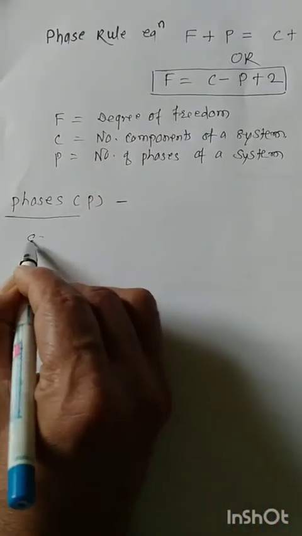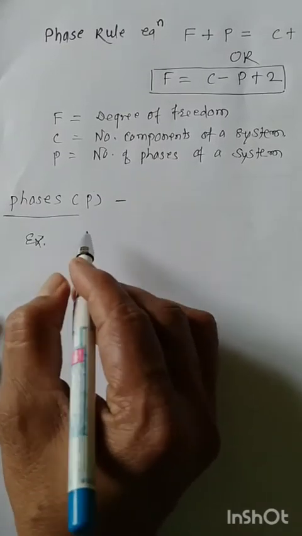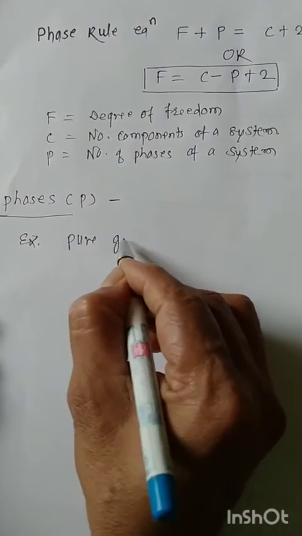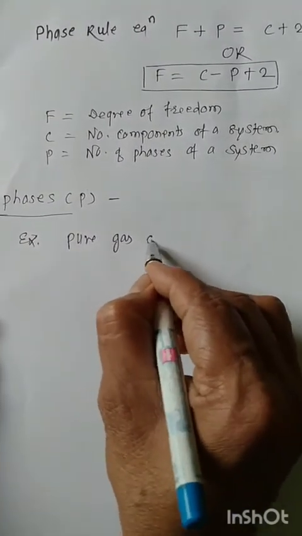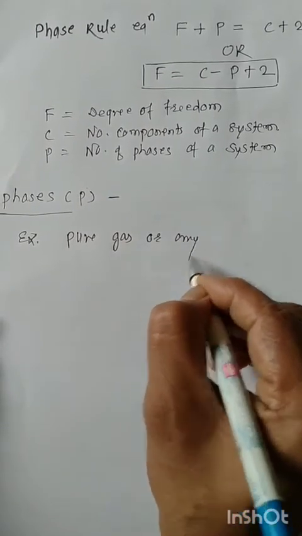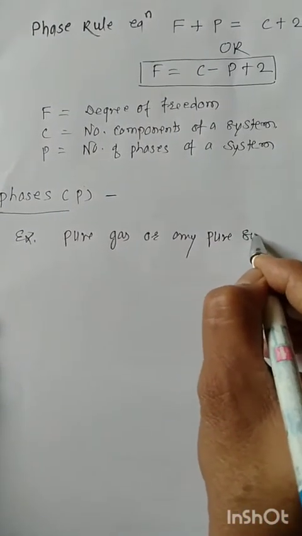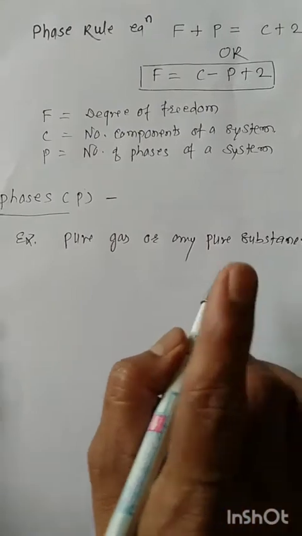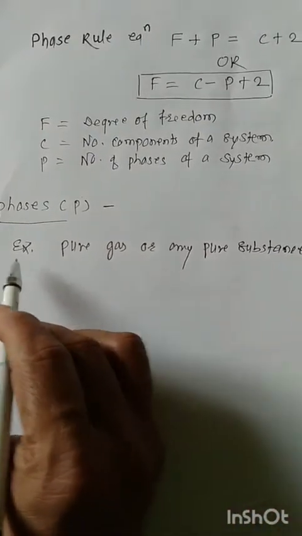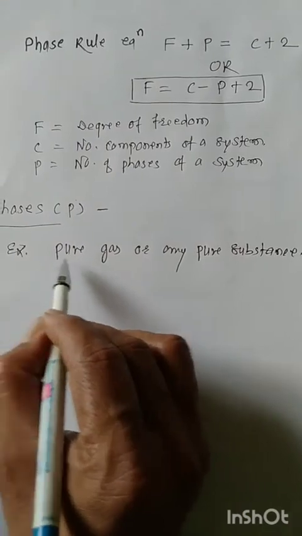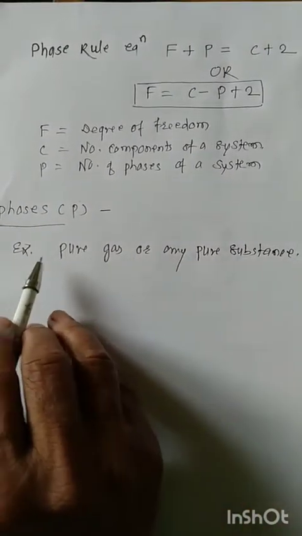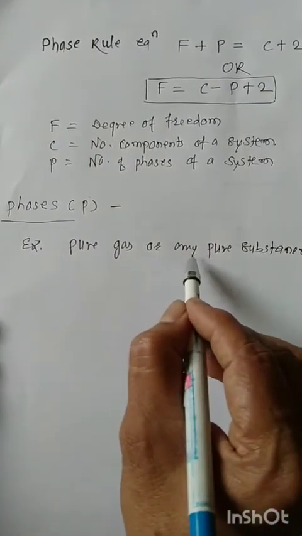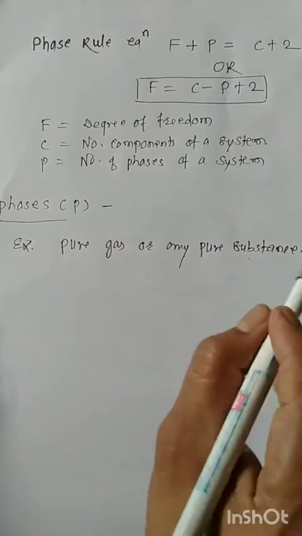Consider an example: a pure gas or any pure substance consists of a single phase because it is not a mixture; it is a homogeneous solution, a homogeneous liquid. Hence a pure gas or any pure substance has a single phase.